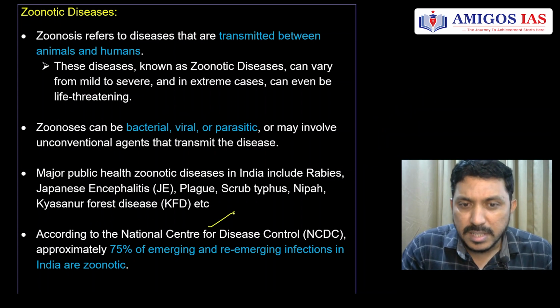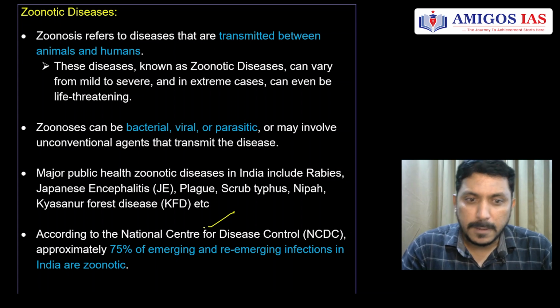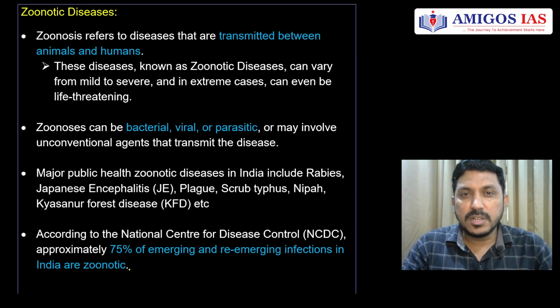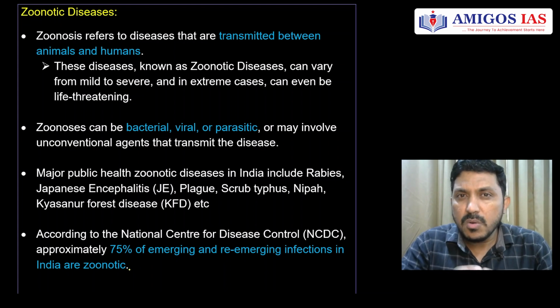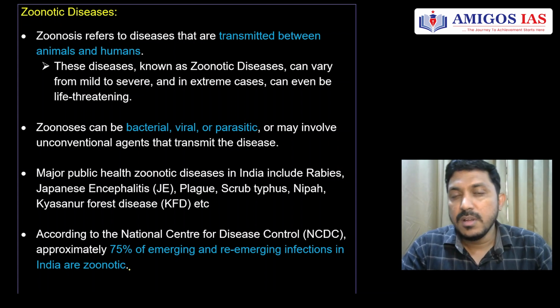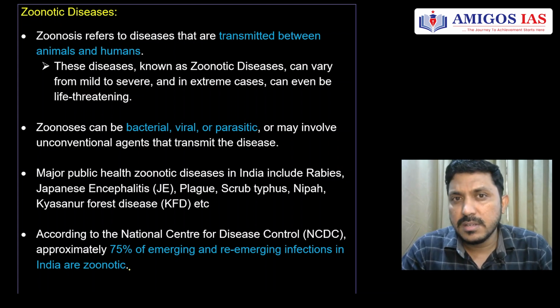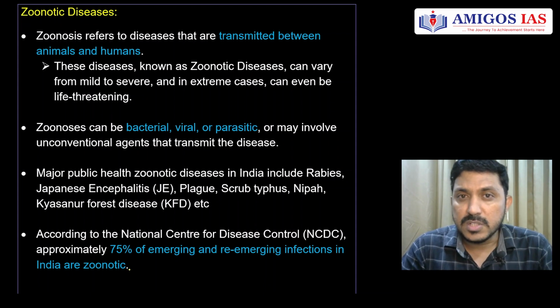According to the National Center for Disease Control, under the Ministry of Health and Family Welfare, 75% of emerging and re-emerging infections in India are zoonotic in origin. That means they're coming from animals. More and more expansion of humans into the animals' habitats, agricultural expansion, all of this makes us come close in contact with the reservoirs of viruses and bacteria, which are carried by so many animals. Example, fruit bats. So we have to be very careful about this. India is also considered a geographical hotspot for zoonotic diseases.